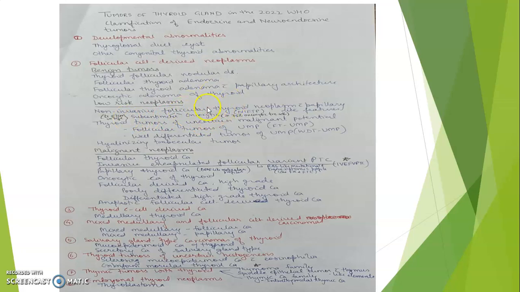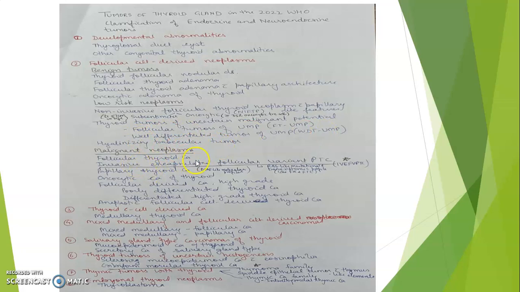And for oncocytic type, the tumor cells are of oncocytic type. They must be more than or equal to 75%. Then thyroid tumors of uncertain malignant potential: FT-UMP, follicular tumors of uncertain malignant potential, and well differentiated tumors of uncertain malignant potential, hyalinizing trabecular tumor.